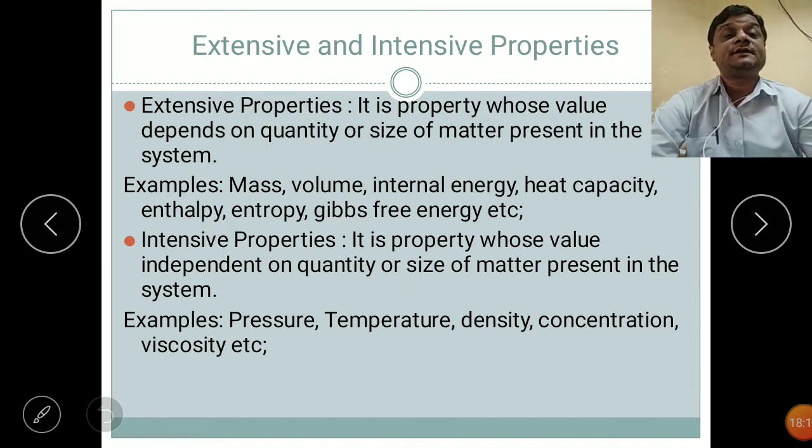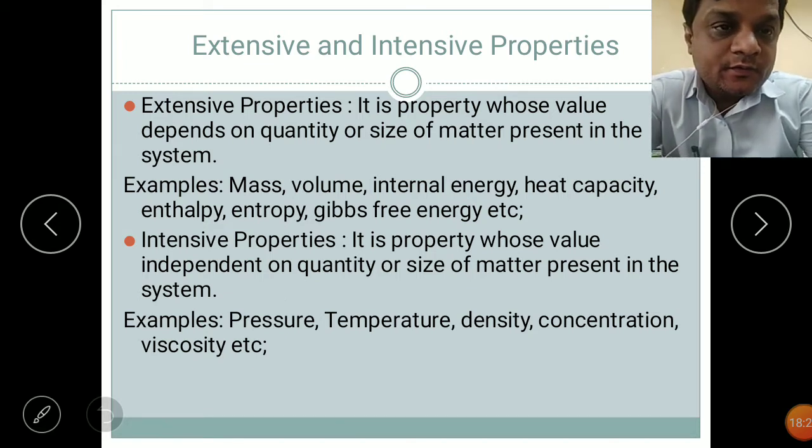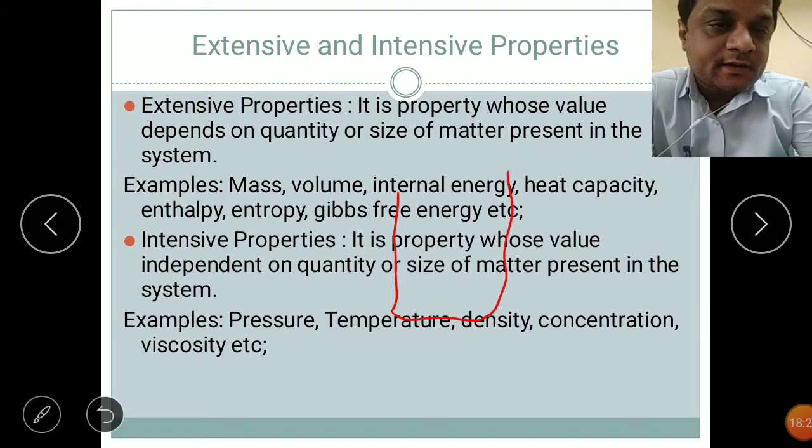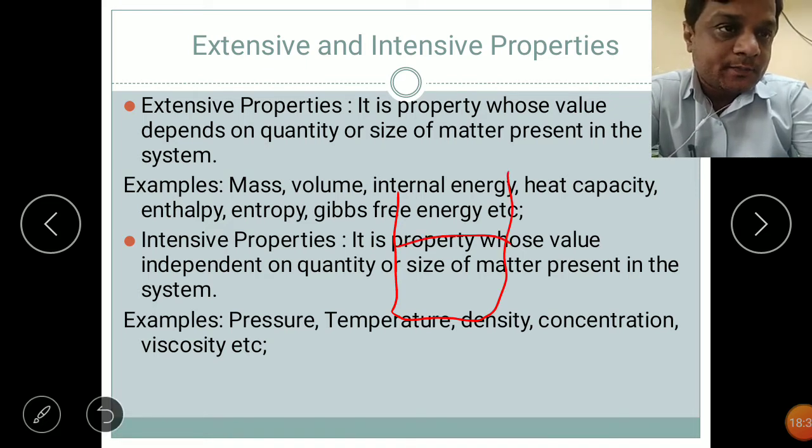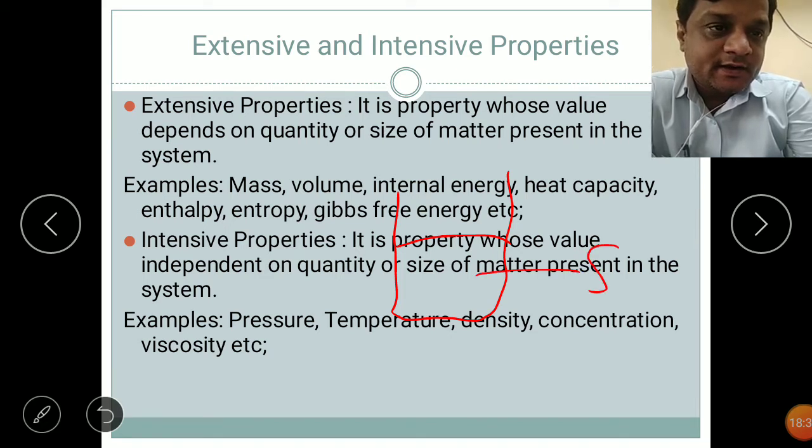It is a property whose value depends on quantity. If we take a simple beaker and fill it with 500 ml of water, the volume of that water will be 500 ml.